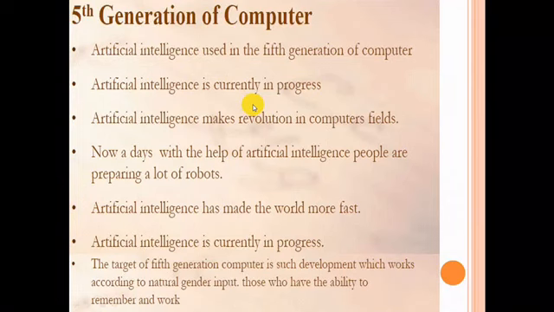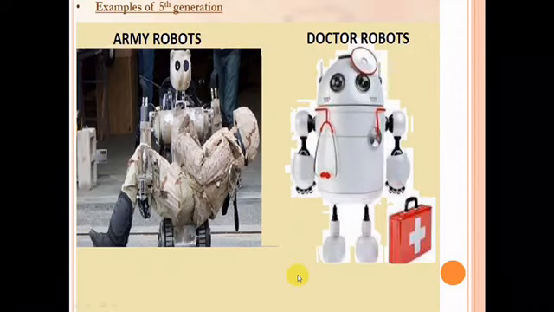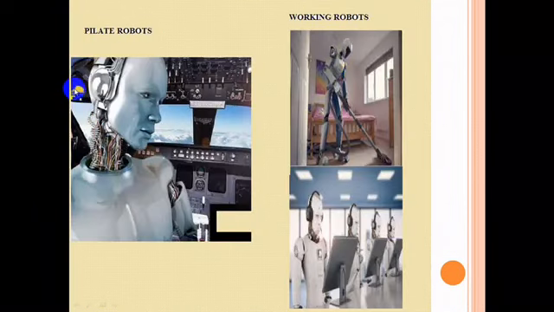Nowadays with the help of AI, people are preparing a lot of robots, and it has made the world faster and is currently in progress. They have the ability to remember and work also. Let's see examples where robots are being used in the fifth generation of computers: army robots, doctor robots, pilot robots, walking robots. With the help of these robots, our work becomes very fast.